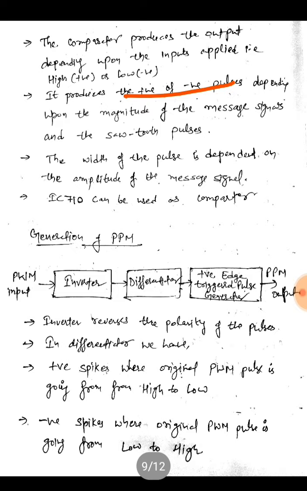That is why it is called pulse width modulation, in which the width of the pulse is varying according to the amplitude of the message signal. We can use IC 710 as a comparator. On the input we can apply two inputs, that is one sawtooth wave and the other the modulating signal.